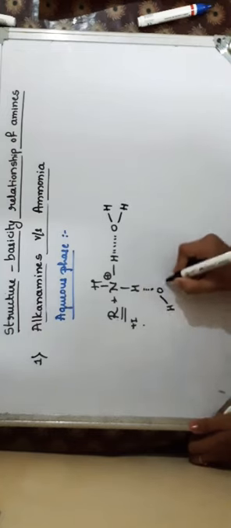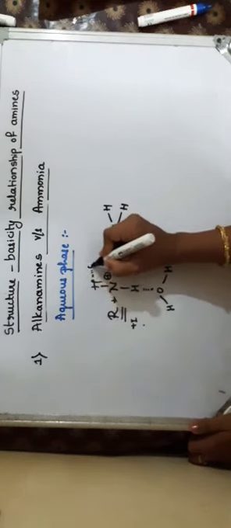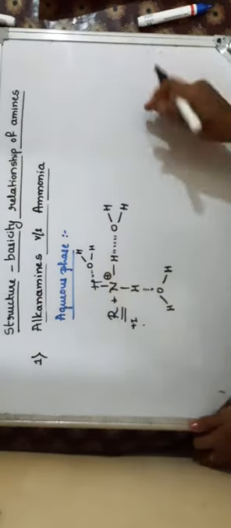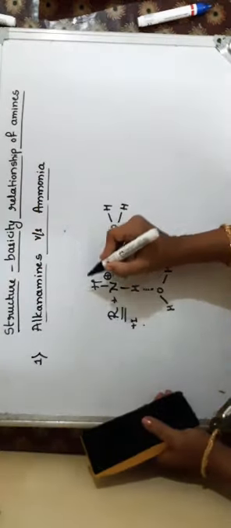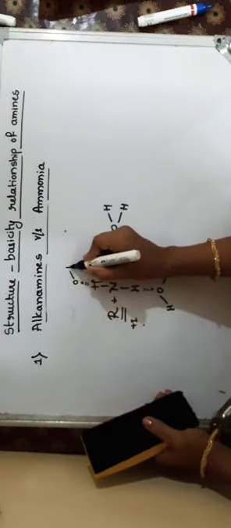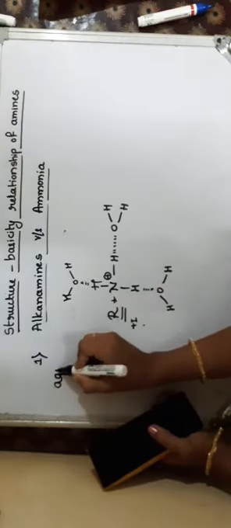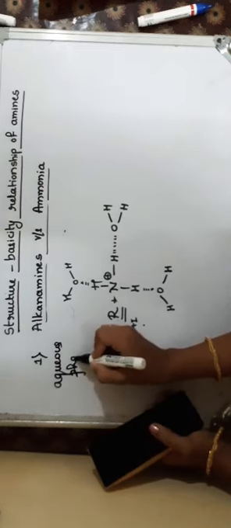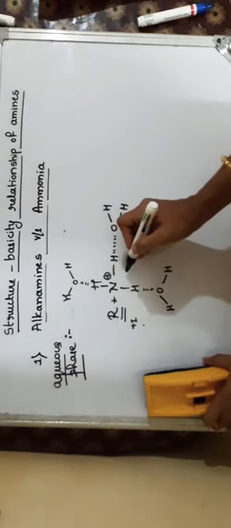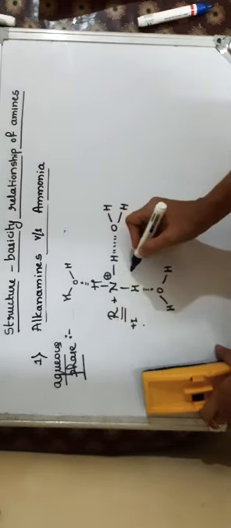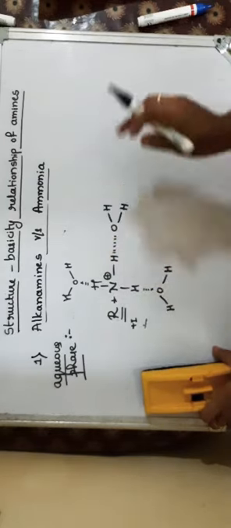So I'll write here, hydrogen bonding exists with the oxygen of the water molecule. This is in case of the aqueous phase. So the ammonium cation in water medium is stabilized by plus I effect as well as by this kind of solvation effect.